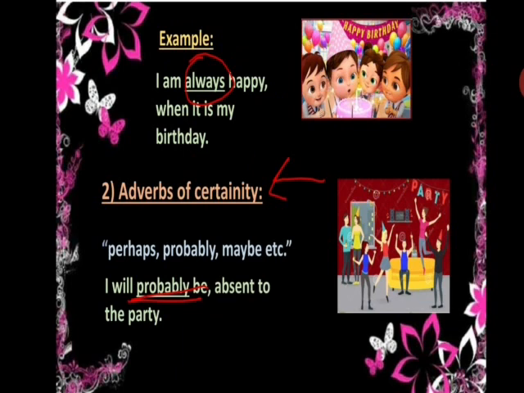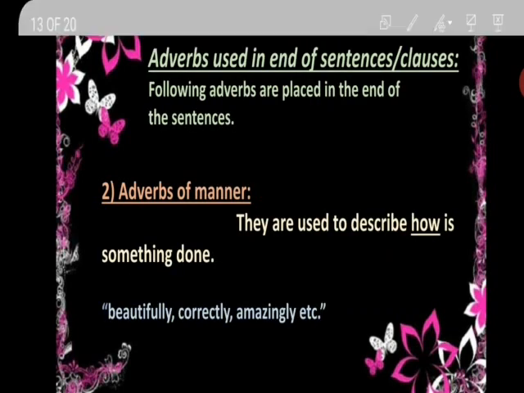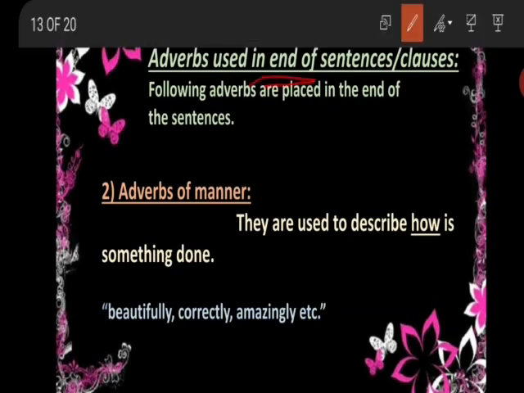Now let's talk about the last position or last placement of adverbs, which is at the end of the sentence. So which adverbs are used at the end of the sentence? Adverbs of manner. Adverbs of manner describe how something is done. Or you may say the words which describe the action are beautifully, correctly, amazingly. These are some words which describe the manner of an action.